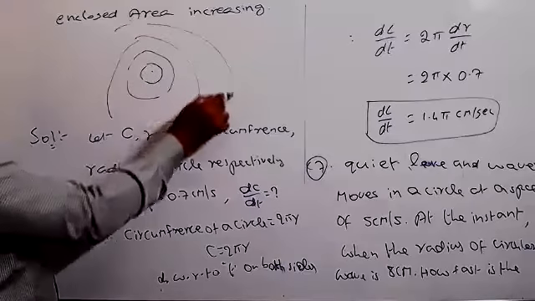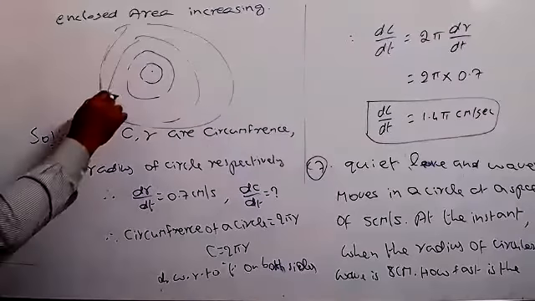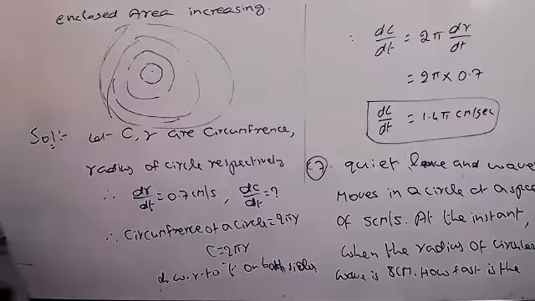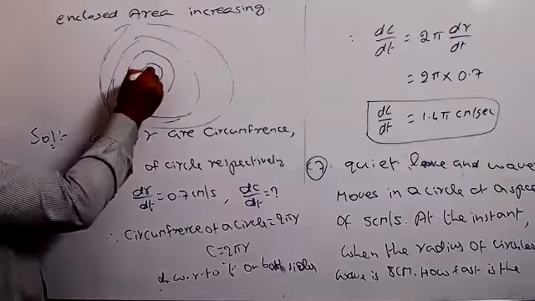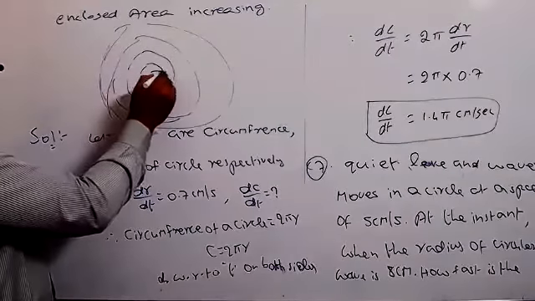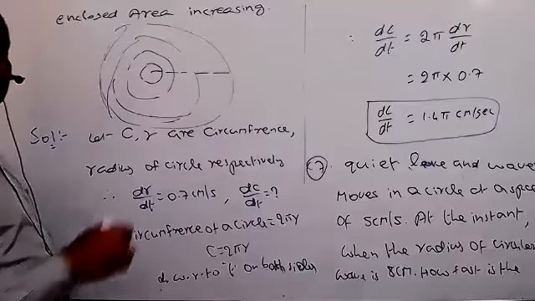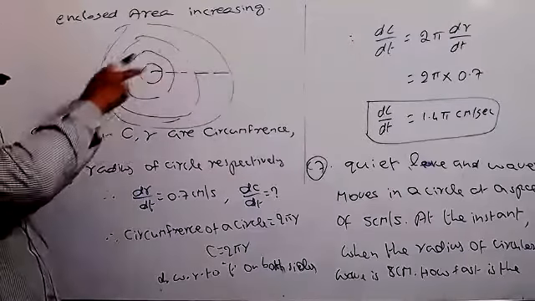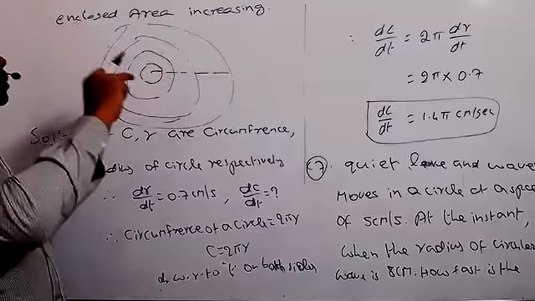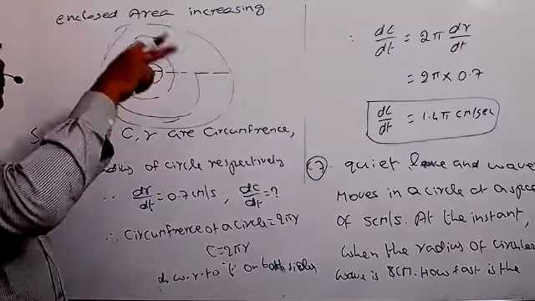That means the full lake will get like this. This is only what they are telling very clearly. What happened here now? We threw the stone here, and this is what we call the radius. So what is increasing here now? The radius is increasing. So here the radius is increasing with respect to time.